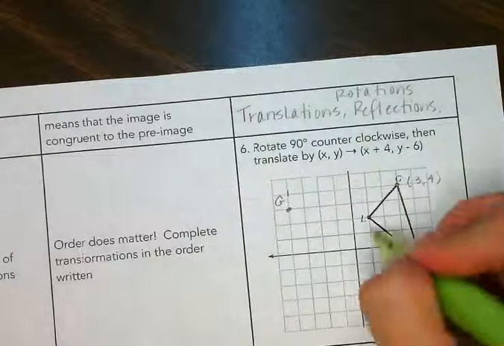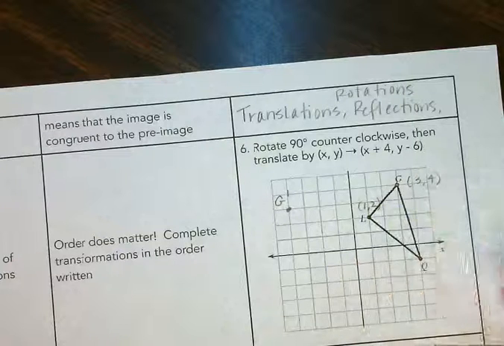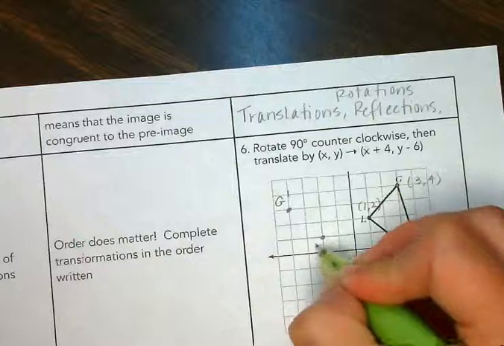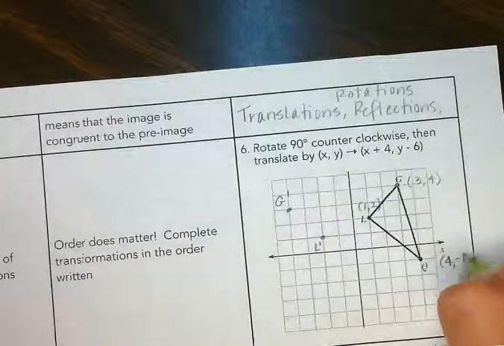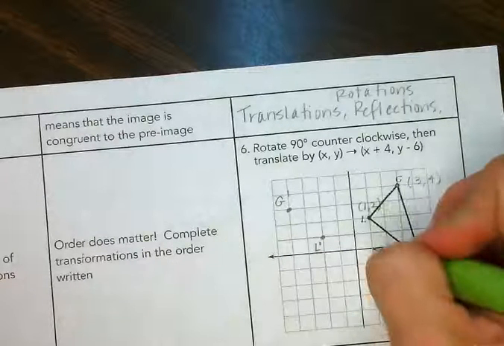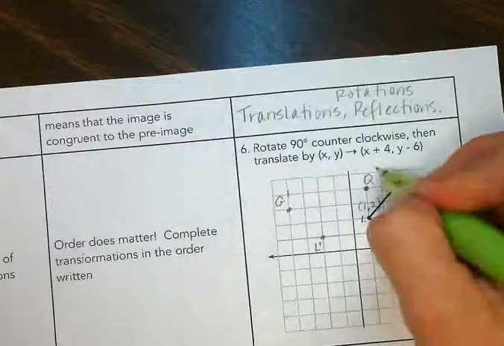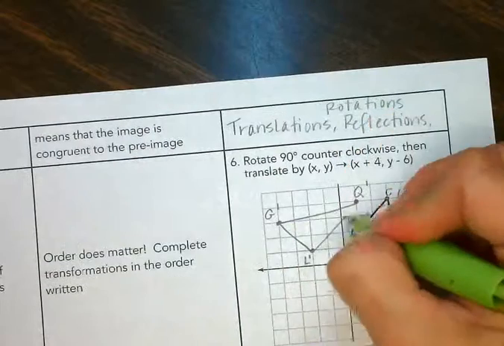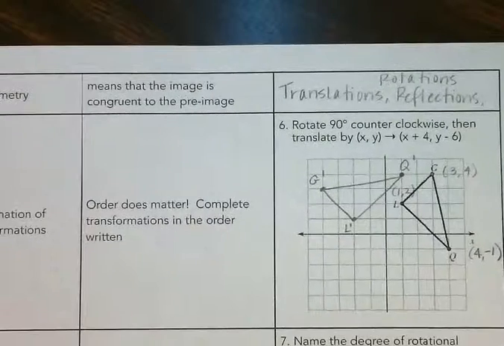So that's G prime. L is over 1 up 2, so our new point for L prime is going to be negative 2, 1. So that's going to be L prime. Q is for negative 1, so the new point for Q prime is going to be 1, 4. So over 1 and up 4. So that is Q prime. All right, so there is our shape that's been rotated 90 degrees counterclockwise.